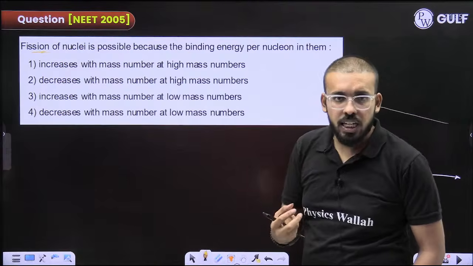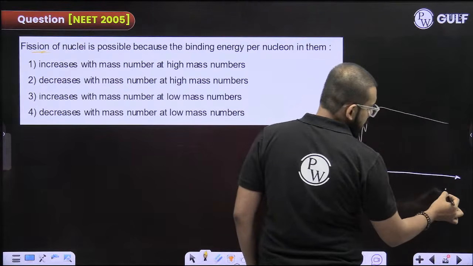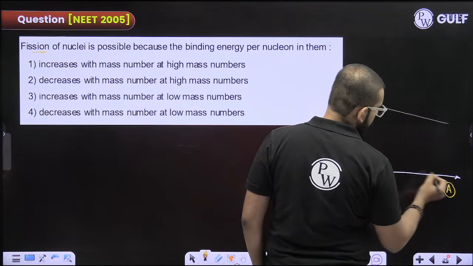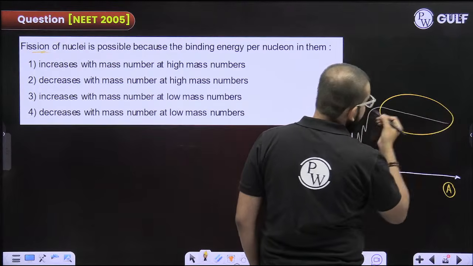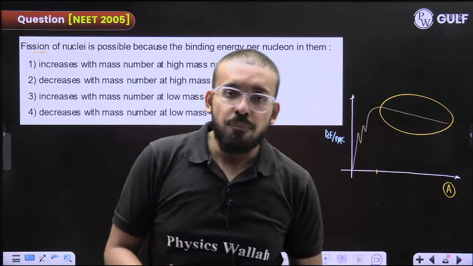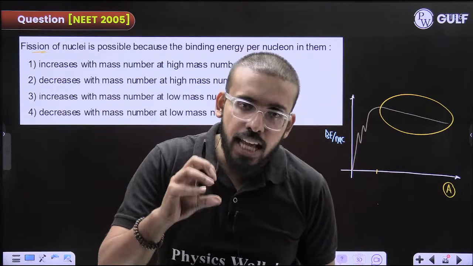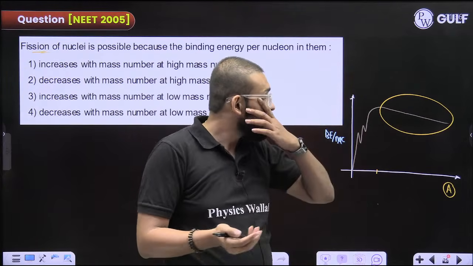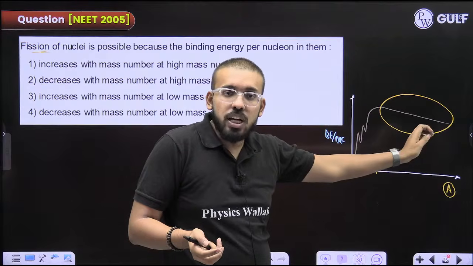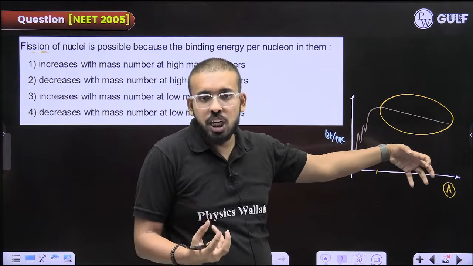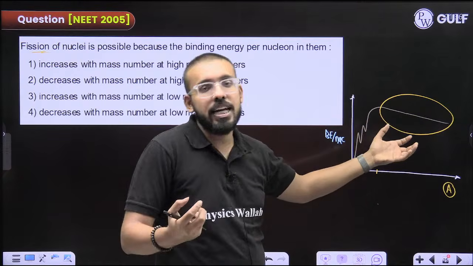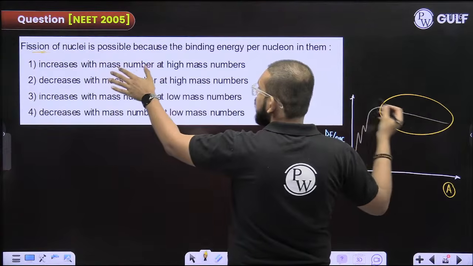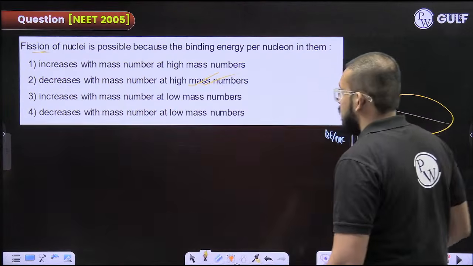What happens? They're asking. See, as the mass number is increasing, for elements having higher mass, binding energy per nucleon is decreasing, and that is the reason behind the fission, right? The nuclei having higher mass number have a lesser binding energy per nucleon, so they do fission so as to increase their binding energy per nucleon. Okay, fine. Why is it feasible? Because binding energy per nucleon is decreasing with mass number.